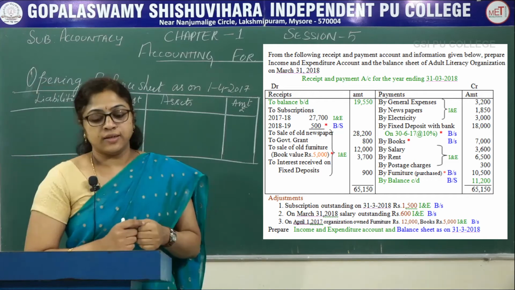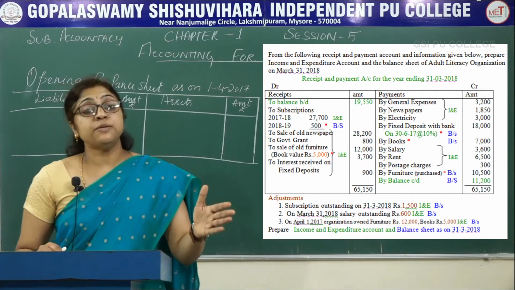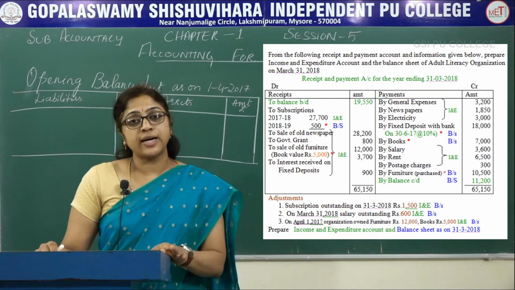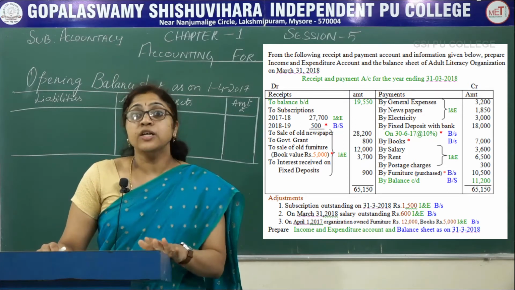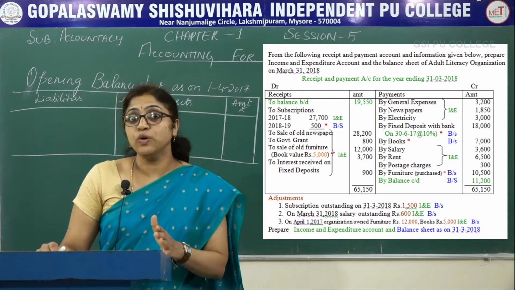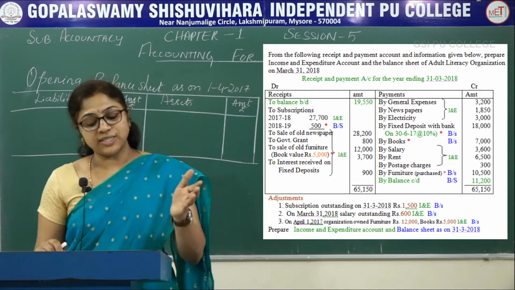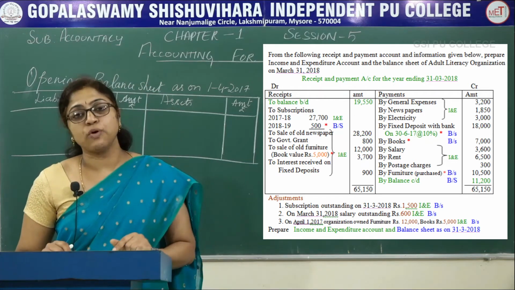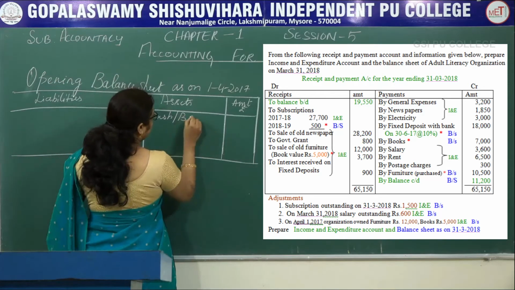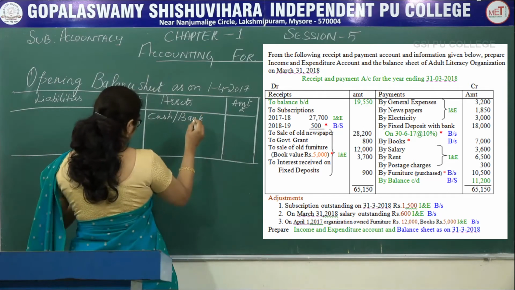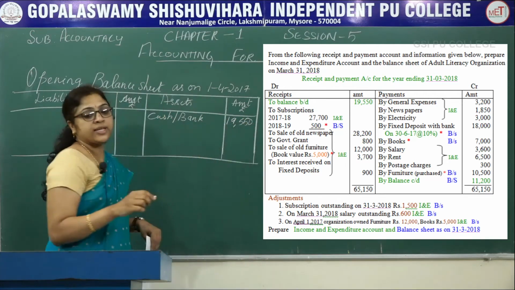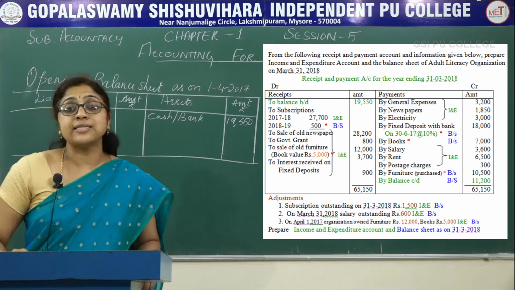Now see the receipts and payment. On the receipt side, to balance brought down is there, that is 19,550, that is cash balance. So receipts and payment account, it is a summary of cash book. So the balance which is given on the debit side, to balance brought down, that is the opening cash balance. Cash or bank amount is 19,550.